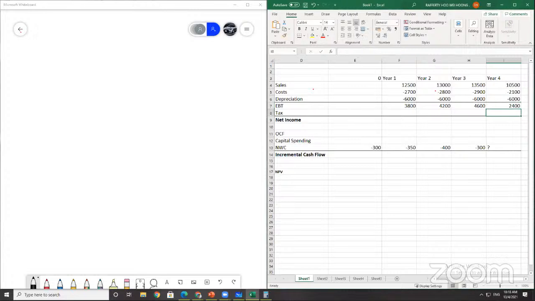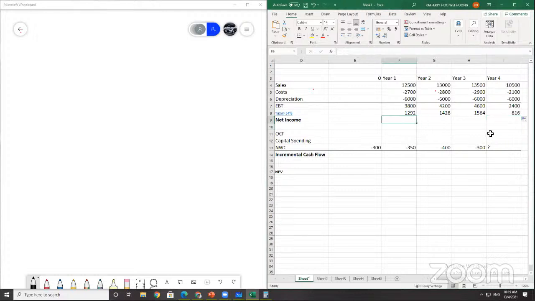Okay, refer back to your question. They tell you that the tax rate is 34%. Do it one by one, step by step. 34% of 3,800 is how much? It's $1,292. Then 1,428, 1,564, and 816.